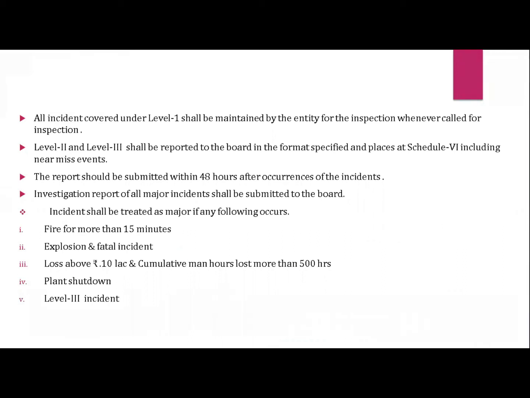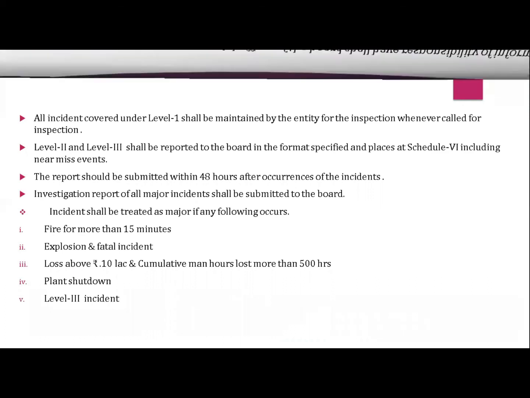Now, an incident shall be treated as major if any of the following occurs: fire of more than 15 minutes, explosion and fatal incident, loss above rupees 10 lakh, cumulative man hours lost more than 500 hours, plant shutdown, and Level 3 incident.